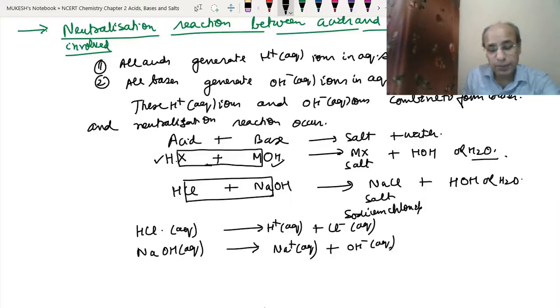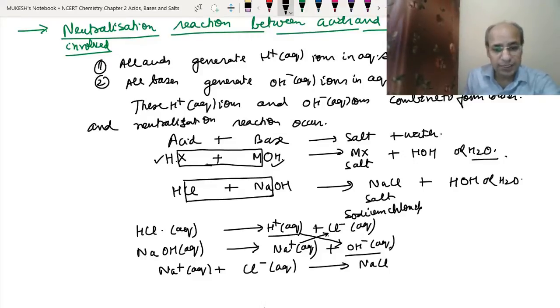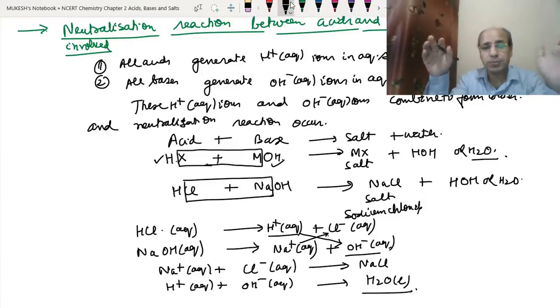What will happen? The displacement will take place. The positive sodium ions will go with the chloride ions, and the hydrogen ions will go with the OH minus ions. The hydrogen ions and the hydroxide ions are neutralizing each other. So the sodium ion and chloride ion will join together and form sodium chloride. And these hydrogen ions and hydroxide ions together will form water, H2O, which is a liquid. So this is how the neutralization takes place.